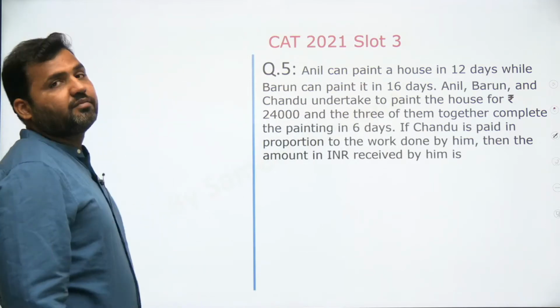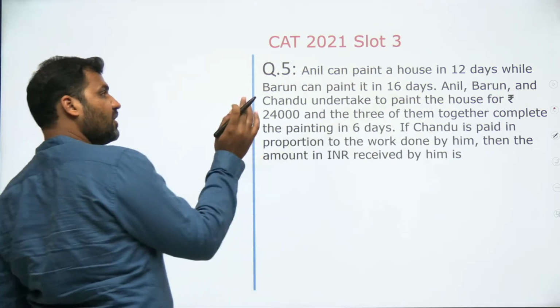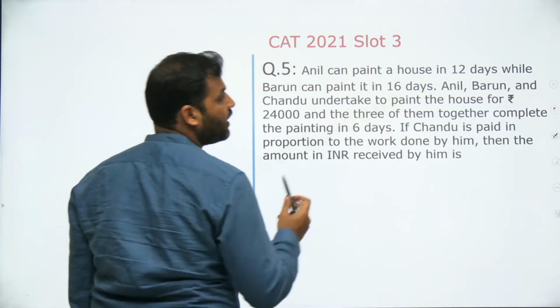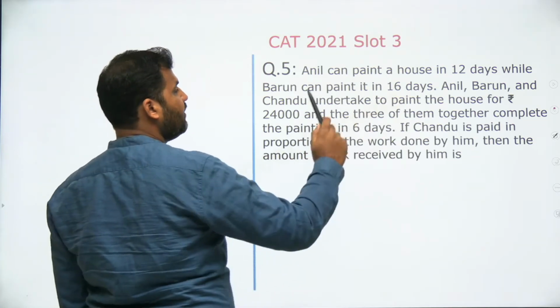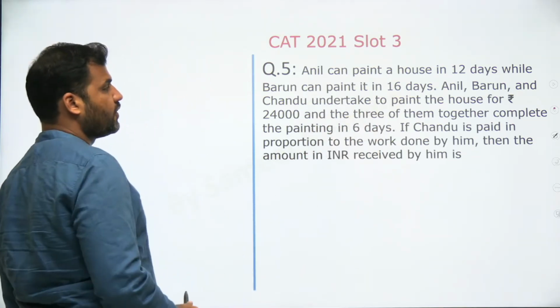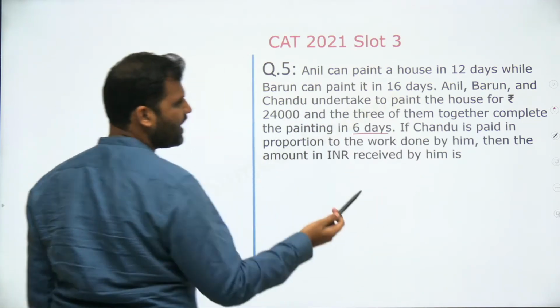Question number 5. ये weighted average नहीं है, ये normal, this is a normal question of time and work. Anil can paint a house in 12 days while Barun can paint it in 16 days. Anil, Barun and Chandu undertake to paint the house for rupees 24,000 and the 3 of them together complete the painting in 6 days. Very simple, easy question.